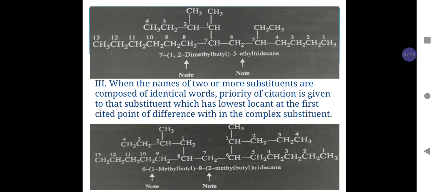So to follow the rule, we have to do numbering from the right hand side so that 1 methyl butyl gets the lowest locant while 2 methyl butyl gets a higher locant. Hence the name of the compound is 6-(1-methyl butyl)-8-(2-methyl butyl) tridecane.